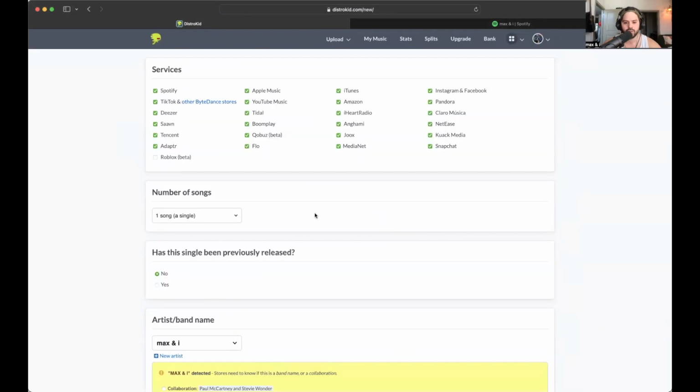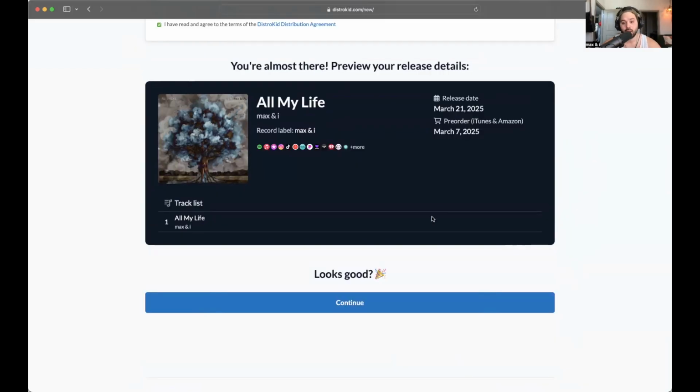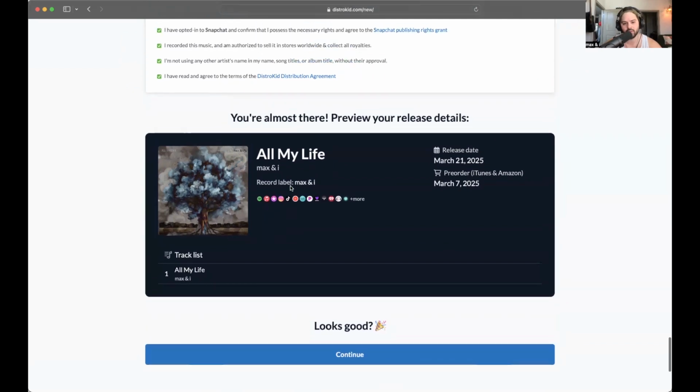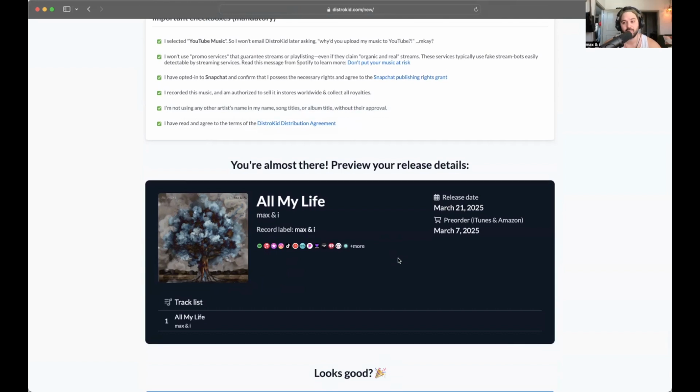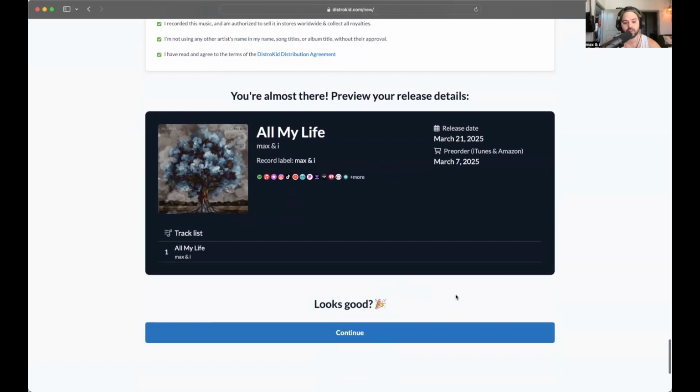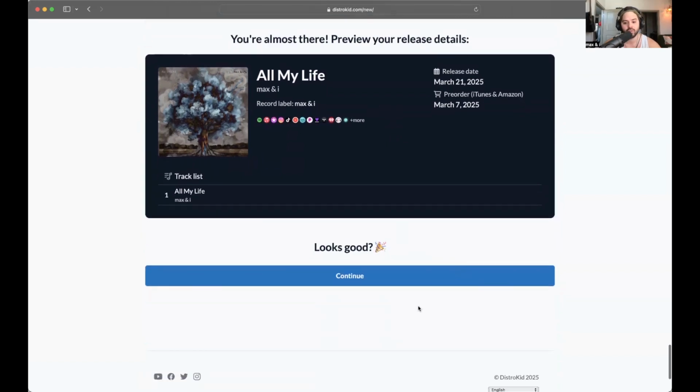So I'm super neurotic OCD. I'm going to run through this again, make sure everything's right. And it looks good. I'm happy with it. So something that I want to clarify here again, Splice sample, royalty free. Yes, it's Dylan Matthew, but do not put his name on here. It has right here, I'm not using any artist names in my name, song titles, or album title without their approval. Could I message Dylan Matthew and maybe get approval from him? Who knows? But I know he's a bigger artist and he has contracts with different people. So I don't want to interfere with anybody. So this is royalty free and we're just going to keep it to ourselves here. So it looks good. Continue.